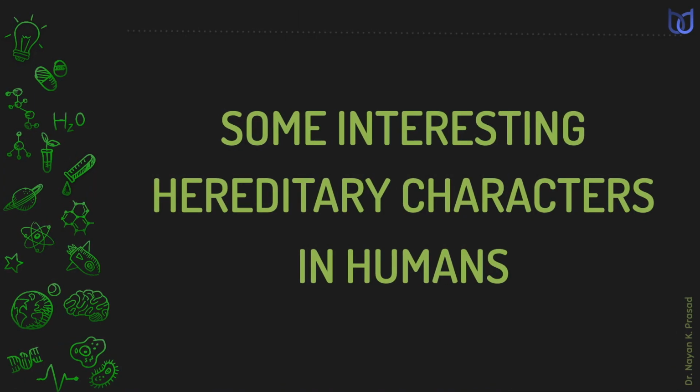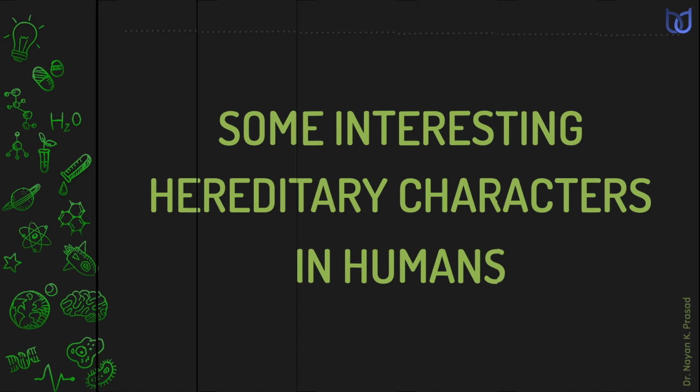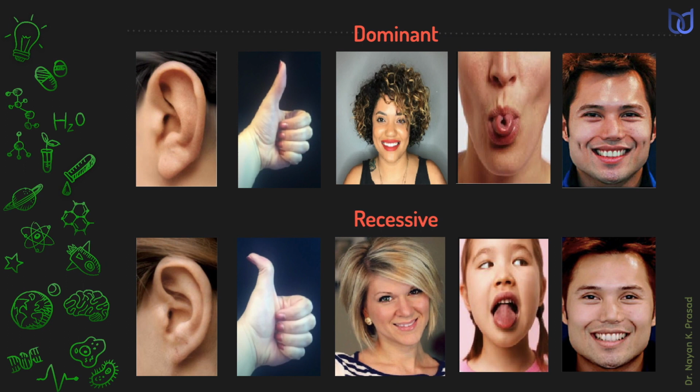Here are some interesting hereditary characters in humans. In humans also, we see several characters are dominant and recessive. Free hanging earlobes are dominant characters, however attached lobes are recessive. In case of thumb, the straight thumb is a dominant character, however the thumb that can be bent back, called hitchhiker thumb, is a recessive character.